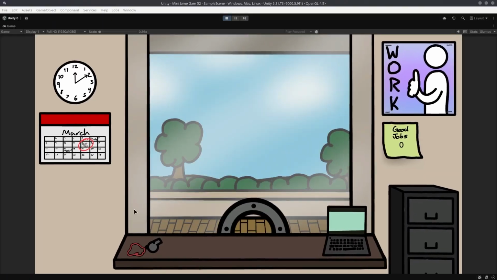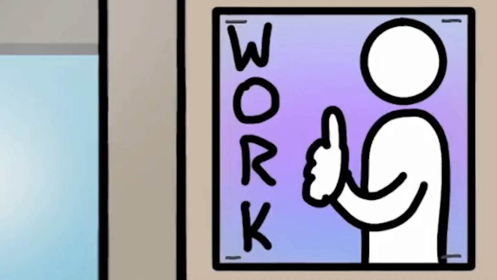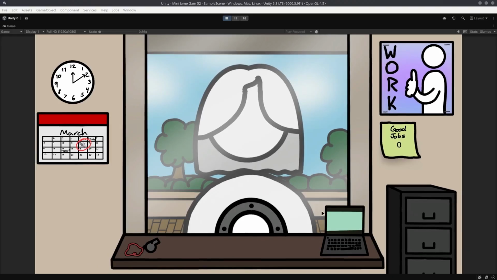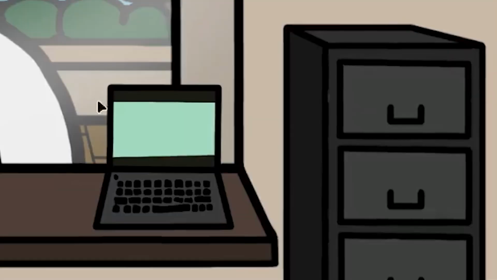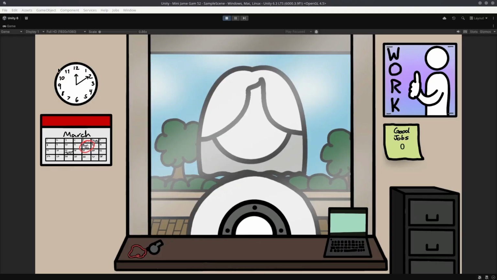So to end off day 2, I added some decorations to make it feel more polished, like a calendar, a poster, and a little sticky note that has your current score written on it. And you may have noticed the filing cabinet, which I added to help the player determine what transactions are real or not, by providing something to compare them to.